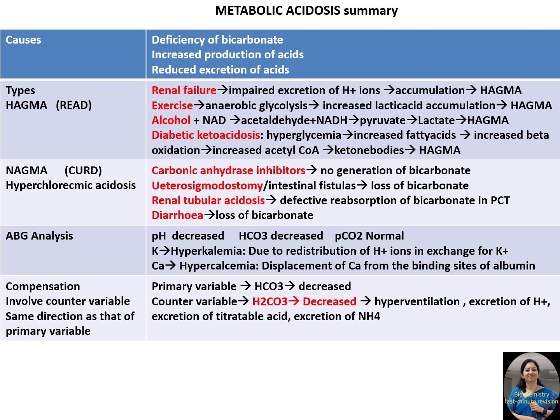So these are the four important causes for high anion gap metabolic acidosis. You can remember the mnemonic READ, which stands for renal failure, severe exercise, alcohol, and diabetic ketoacidosis.